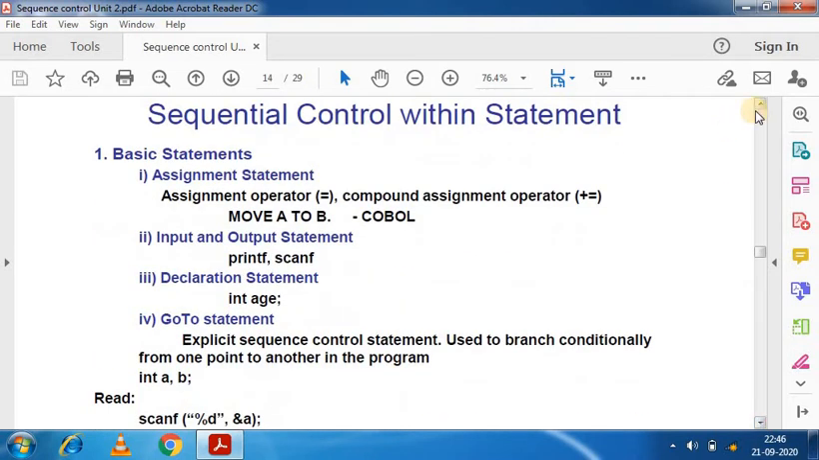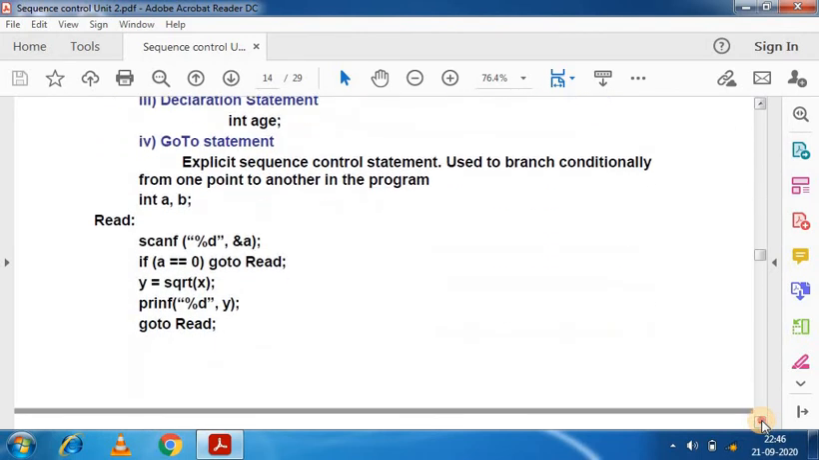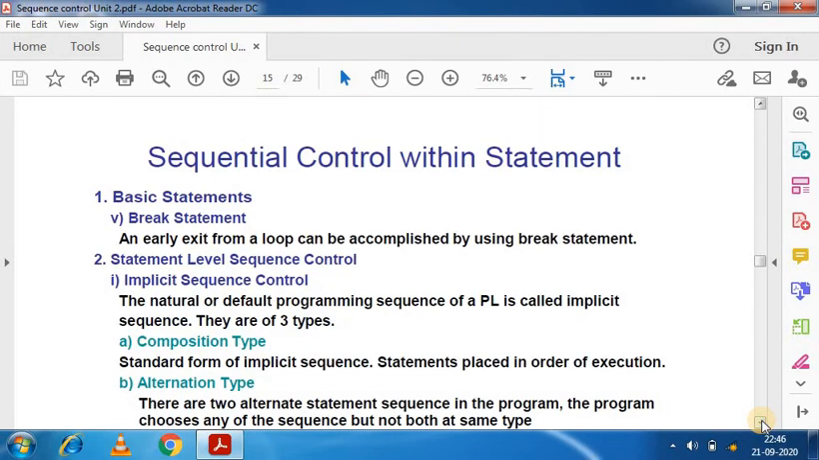Sequence control with this statement. Basic statements are assignment statement, input and output statement, declaration statement, and go to statement. And go to statement comes under the explicit sequence control. So these are the statements that come under the sequence control, as you can see, and these are the basic